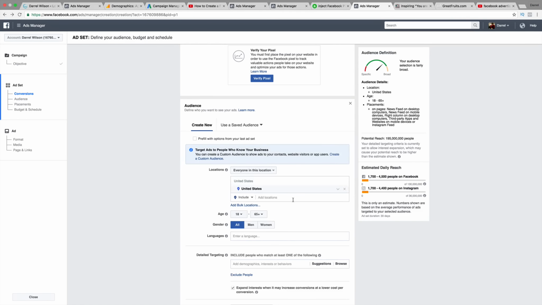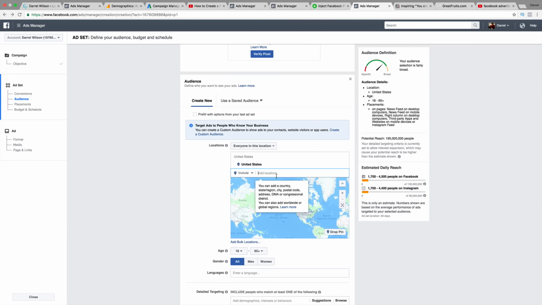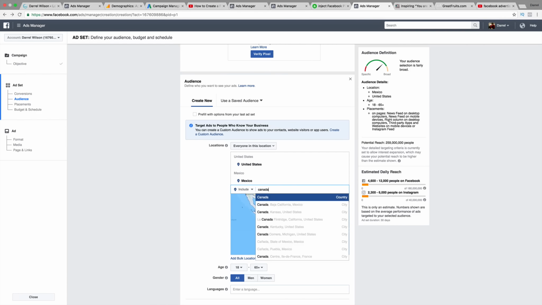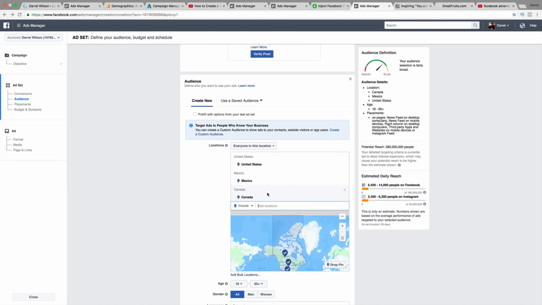Let's go ahead and set up our page. For this tutorial, we are going to be selling women's shoes. And let's just say, for example, we're a pure e-commerce store. We have no physical location, but we're based in the United States. So we'll say United States, and maybe you want to do international. Maybe you also want people from Mexico and Canada. So now we're advertising to people in the United States, Mexico, and Canada.